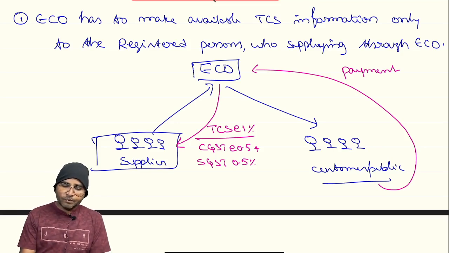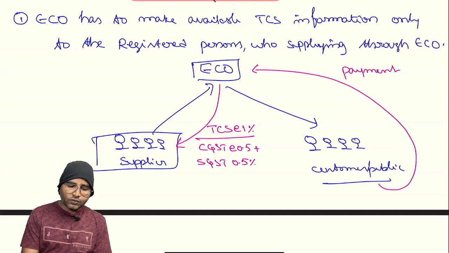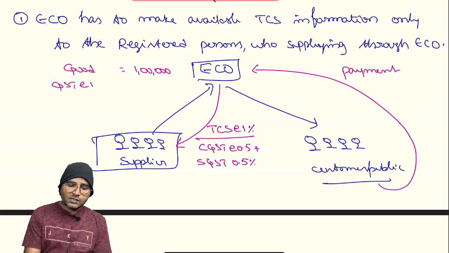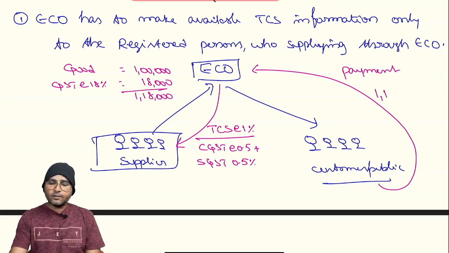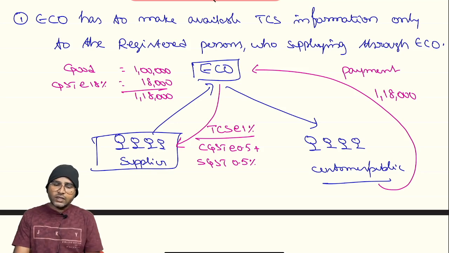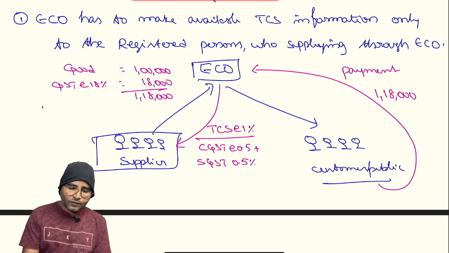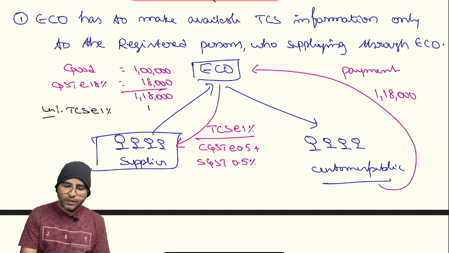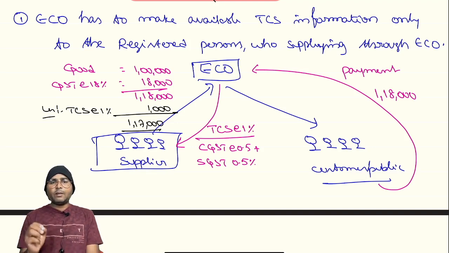Suppose a supplier sells goods worth 1 lakh, on which let us assume GST at 18%, which will be 18,000. Totally 1,18,000 is paid by the customer to the ECO. Now, while making payment to the supplier, the ECO will deduct TCS at 1%, which is 1,000. Only 1,17,000 rupees will be paid to the supplier.